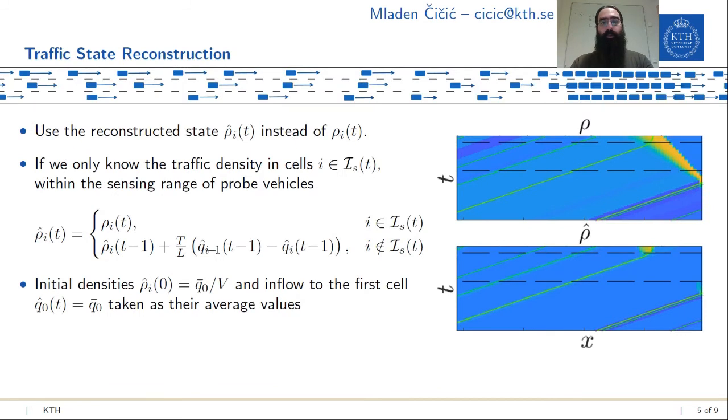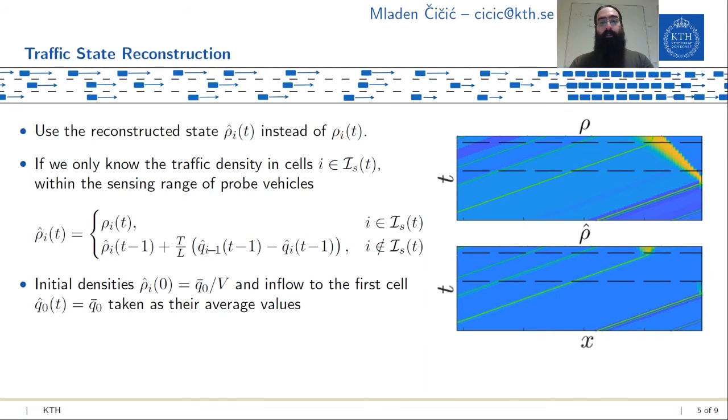Well, if we don't know the traffic density profile rho, best we can do is use its reconstruction, rho hat, based on whichever measurements we have available. And now we assume that we only know the real traffic density in these cells that are within the sensing range of the probe vehicles, and elsewhere we will just update the reconstruction based on the traffic model. For the initial densities and the inflow to the first cell of the road segment, we can use some mean values based on historical data. You can see the comparison between the real traffic density on the top plot and the reconstructed traffic density on the bottom.